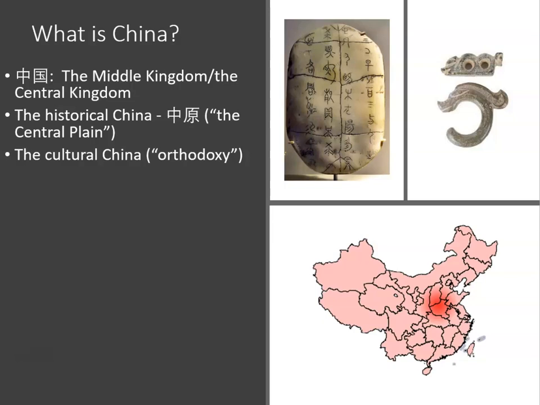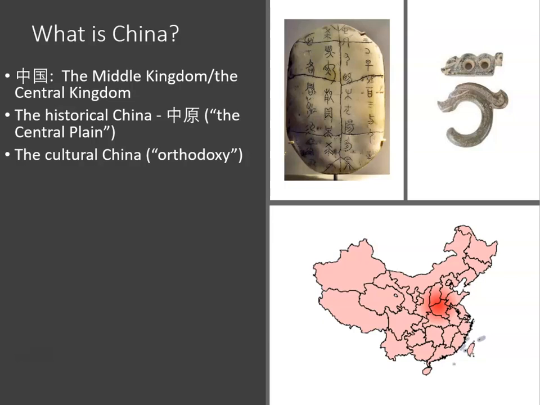So those are the two major characteristics of the orthodox ideology, the orthodoxy in East Asia. So any countries and areas that established Confucianism as their ideology and adopted a Chinese writing system were considered as China. So in this context, China also refers to orthodox. So it can also be used as an adjective.